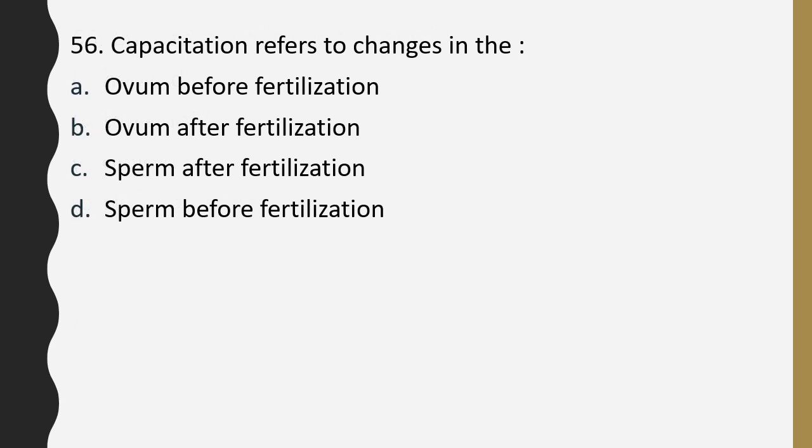Question number 56. Capacitation refers to changes in ovum before fertilization, ovum after fertilization, sperm after fertilization, or option D, sperm before fertilization. Correct answer is option D. Capacitation refers to changes in the sperm before fertilization.